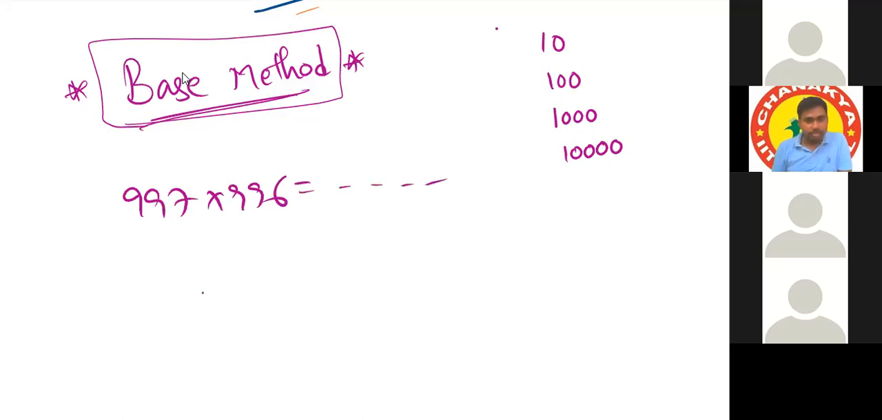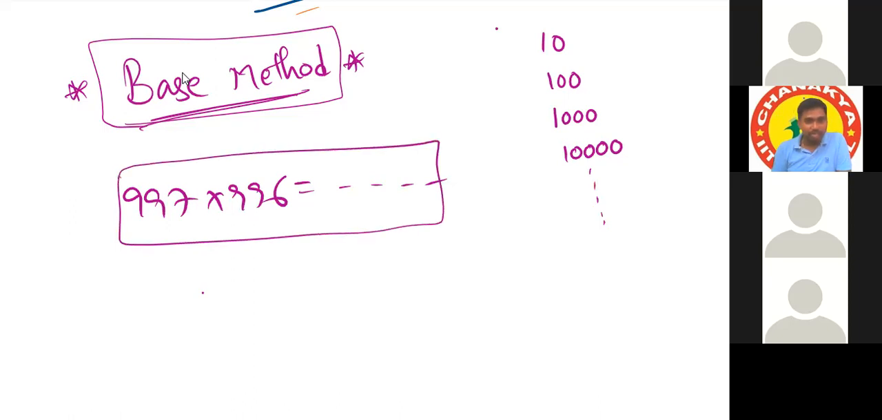Sir, what is the limit? No limit. Near means near to base. Sir, how far can we go from the base? How far you are comfortable, up to that part you can go. How far you are comfortable doing it mentally, you can go up to that part.